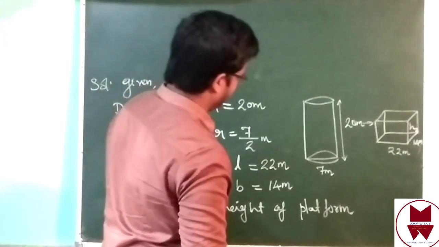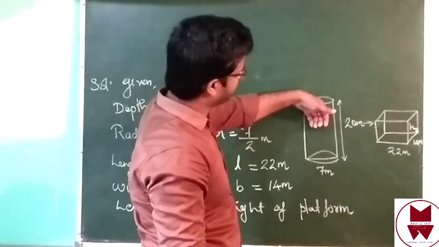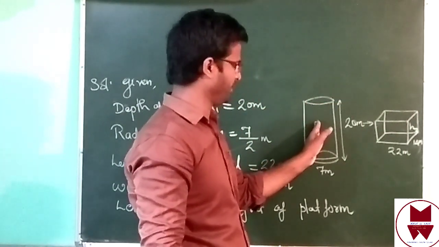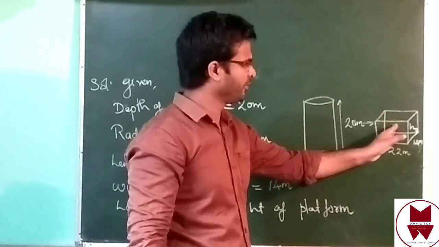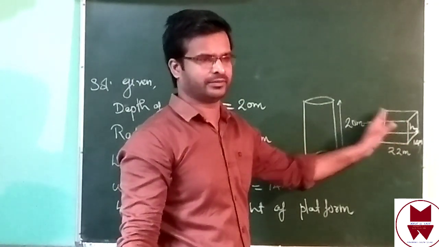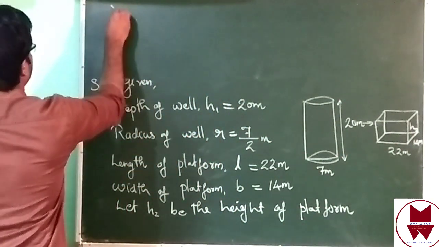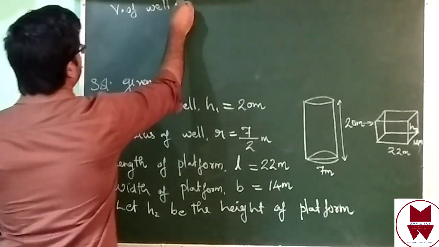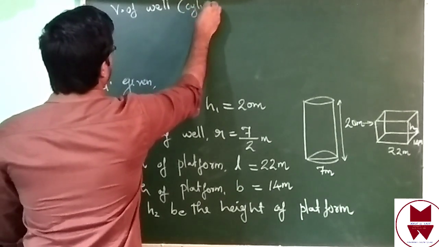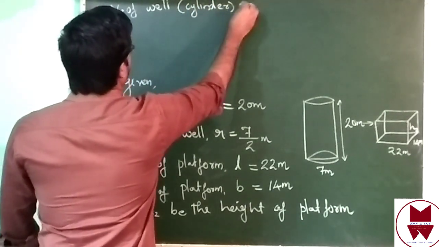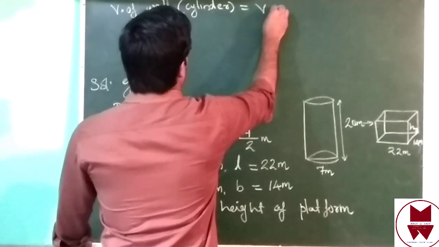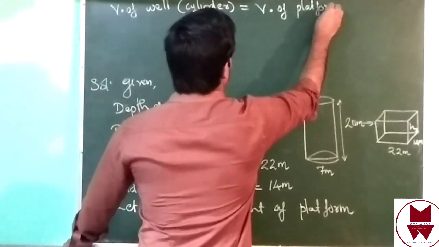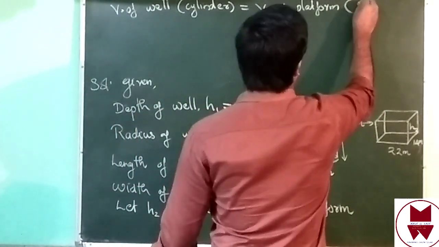Then when they are digging, a lot of mud we get, and that same mud they use for making the platform. That means the volume of this mud, that means the volume of well and the volume of this platform will be equal, isn't it? Then we can write volume of well, in bracket cylinder, equal to volume of platform, in bracket cuboid.